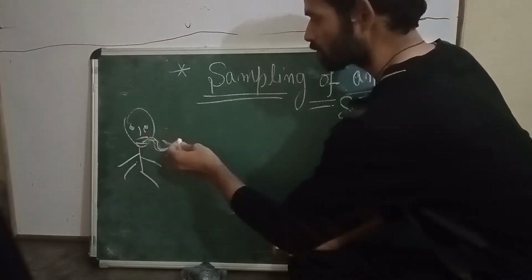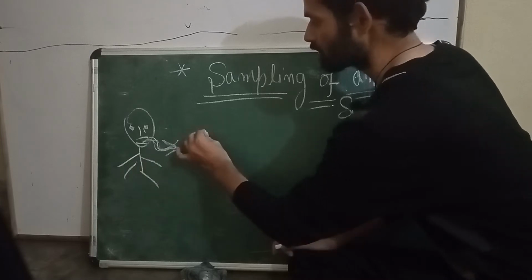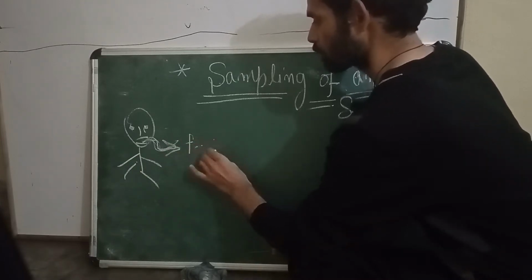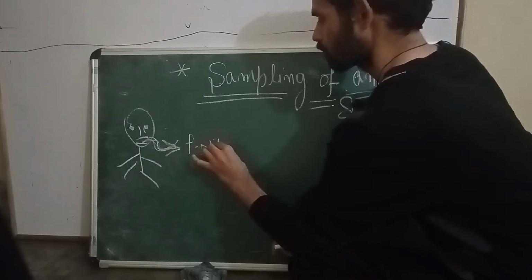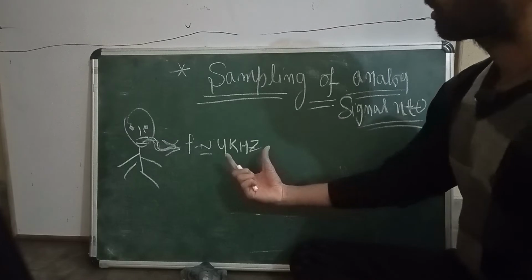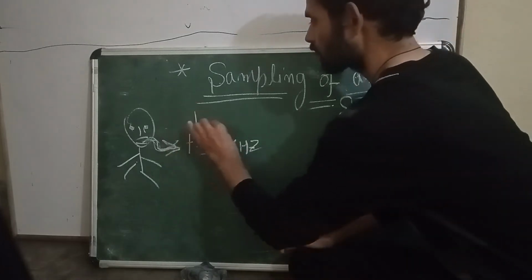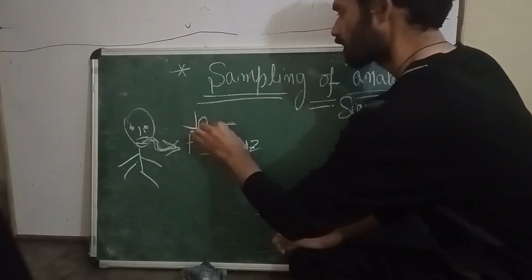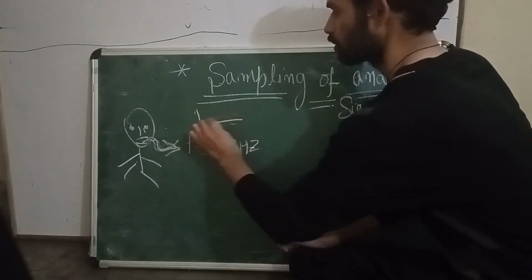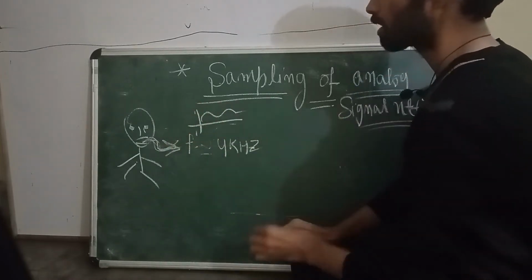What is the frequency of his voice signal? Voice signal frequency is approximately 4 kilohertz. And this is a continuous time signal. So this is my continuous time signal.